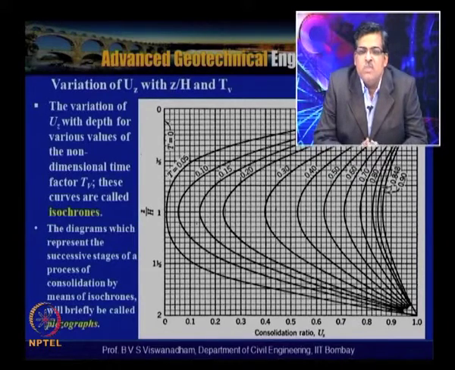So this system of successive stages of the process of consolidation by means of isochrones is called piezographs.